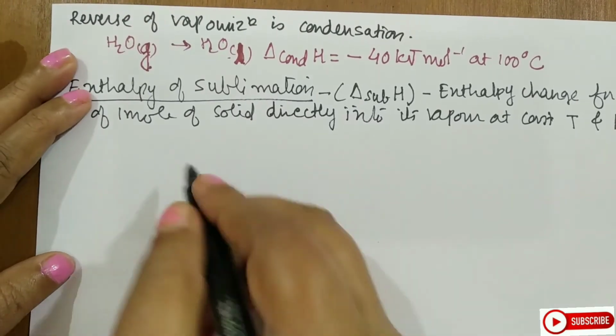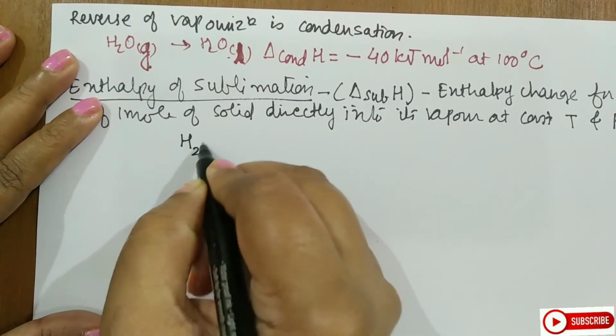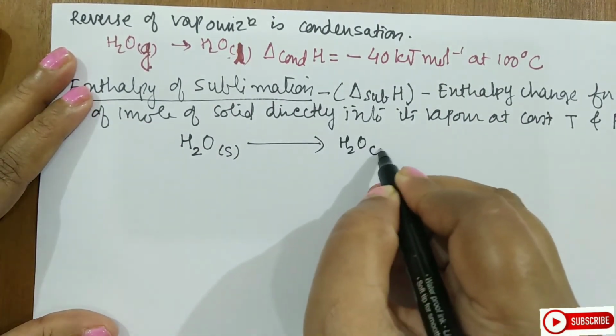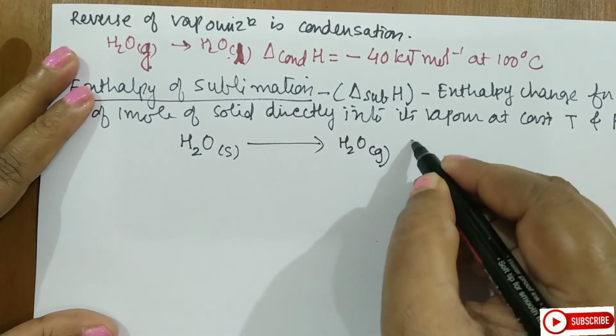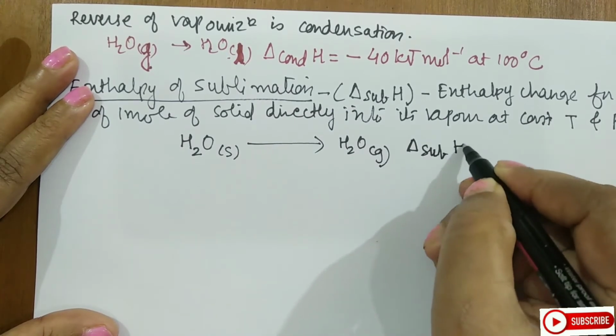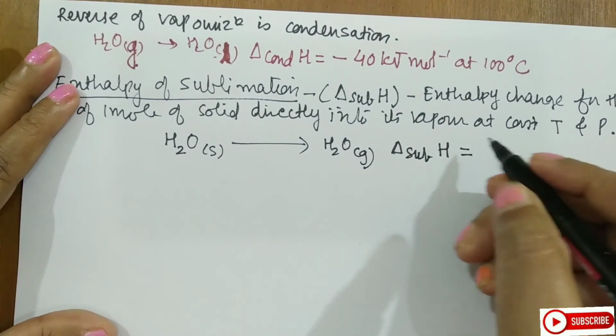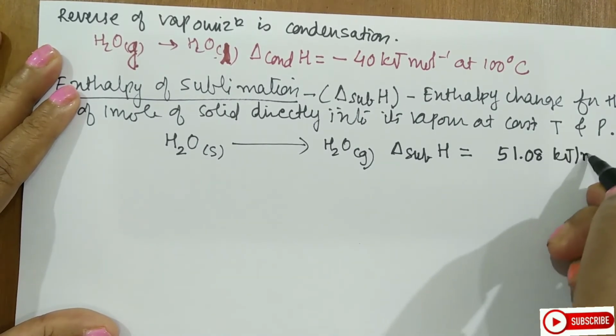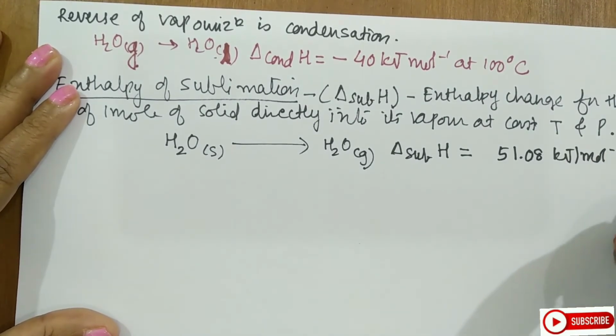For this, let us take an example. Here I will write water solid getting directly converted to its gaseous form. So the enthalpy of sublimation is equal to 51.08 kJ per mole at 0 degrees Celsius.